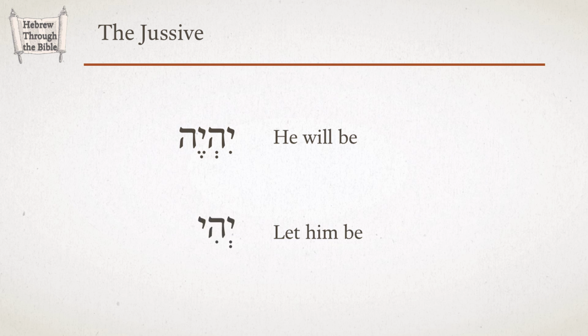The jussive is shortened from the imperfect, and this shortening takes place primarily with verbs that end in he. The he likes to fall off in the jussive form. Here's another example. Yigle is an imperfect form that means he will uncover. The jussive is yigel. This also is a verb that ends in he, and in the jussive, the he falls off.